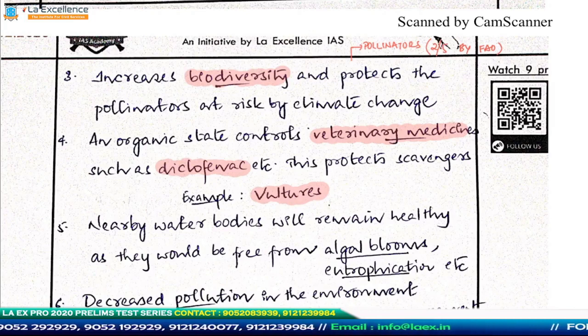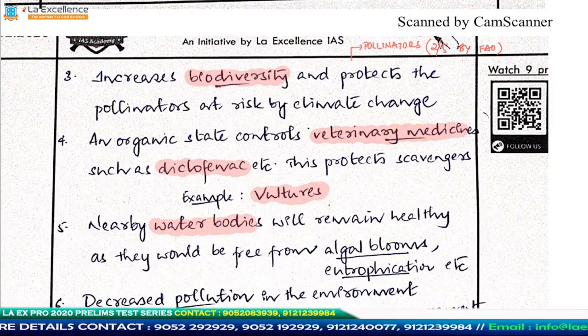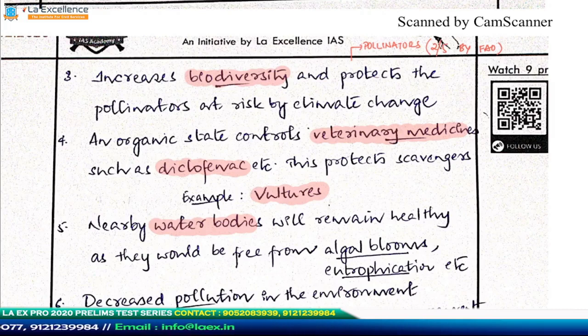In addition to this, if you have organic fertilizers, what happens is the nearby water bodies are going to be protected. We face a lot of problems these days because the agricultural runoff, having rich nutrients like nitrogen, phosphorus and potassium, goes into the nearby water bodies, and this leads to algal blooms, and eventually it leads to what? Eutrophication, which is the drying up of a lake. So that is basically another problem, and this problem will be solved.